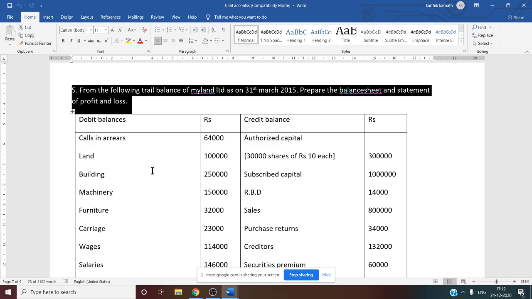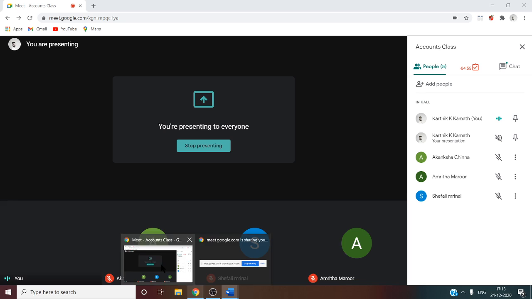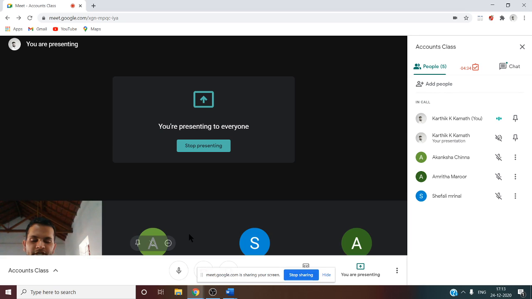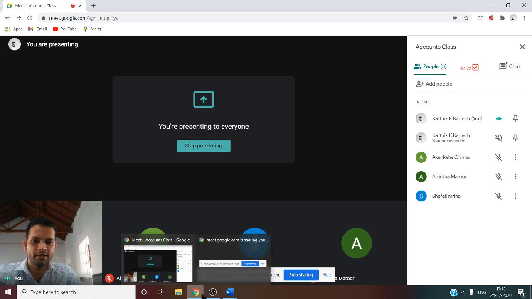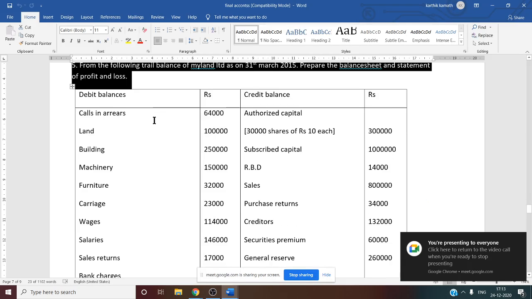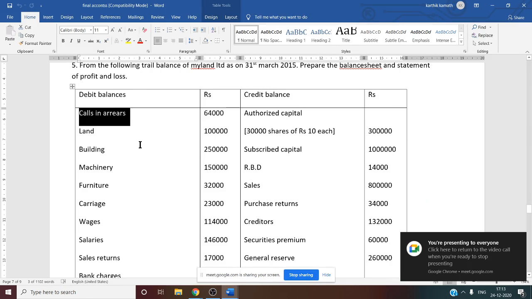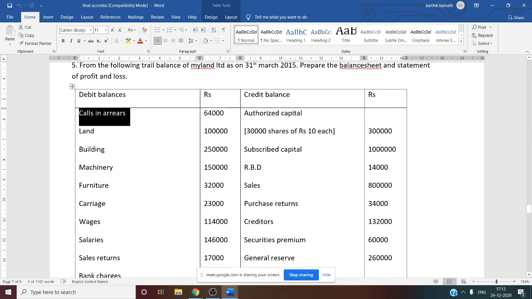So here you have to do all the four steps. Now that is notes to P&L, statement of P&L, notes to balance sheet, and statement of balance sheet. All four steps you have to do here. So now we have to discuss one by one where each item will go, or under which working note we have to write the items, whatever items are given in the trial balance.